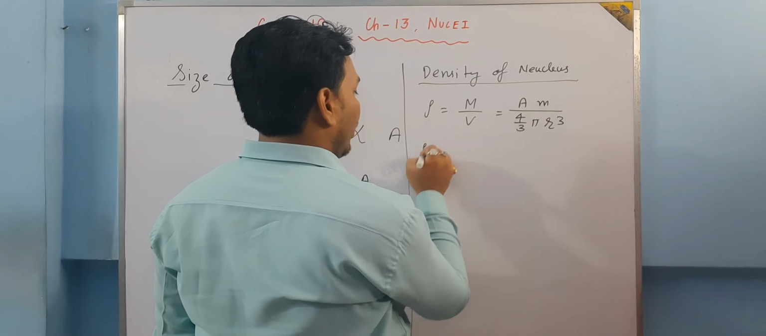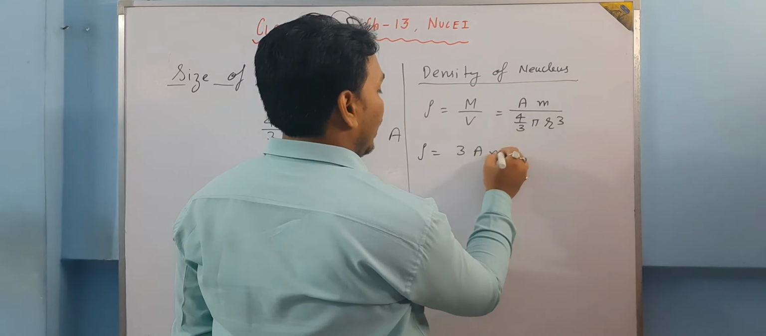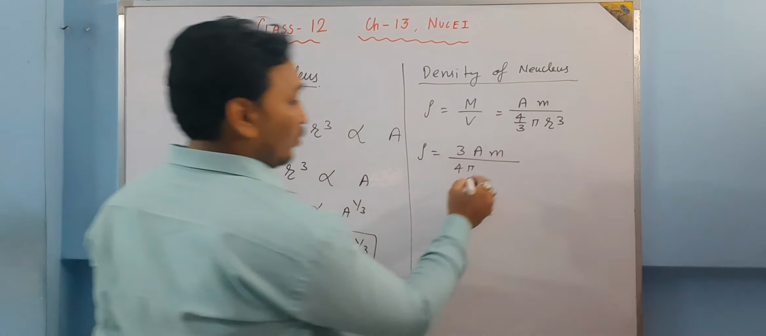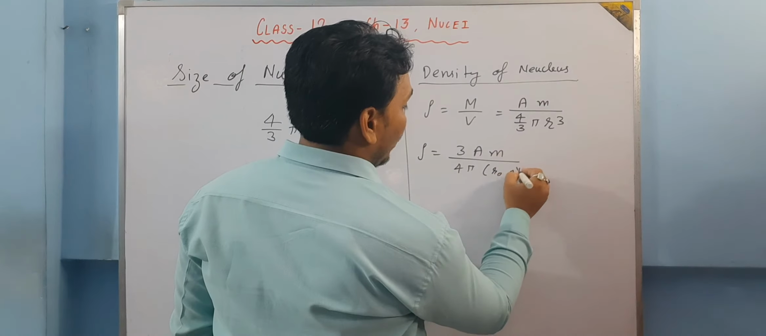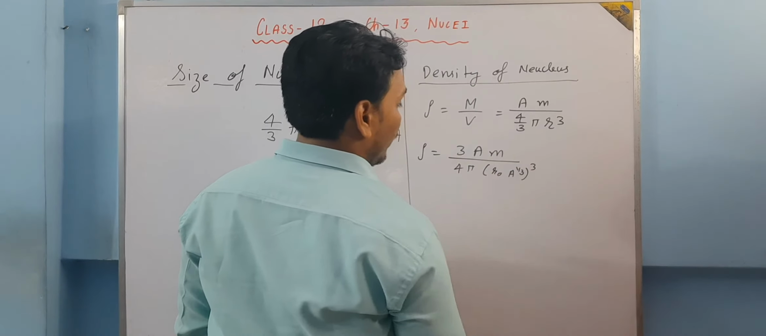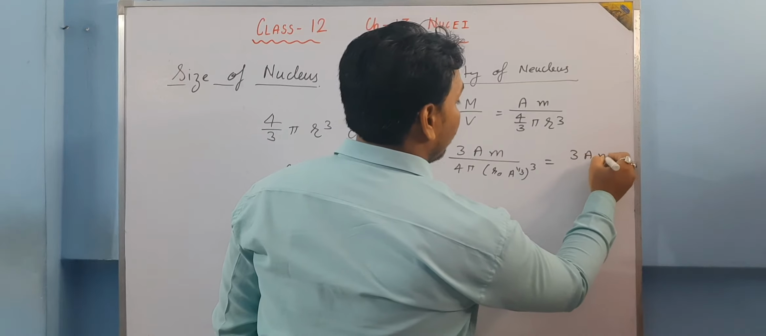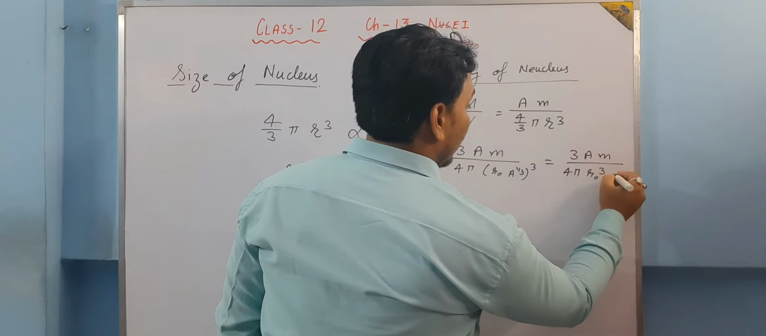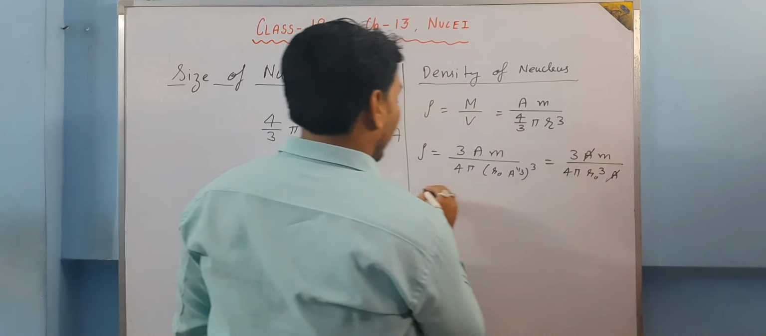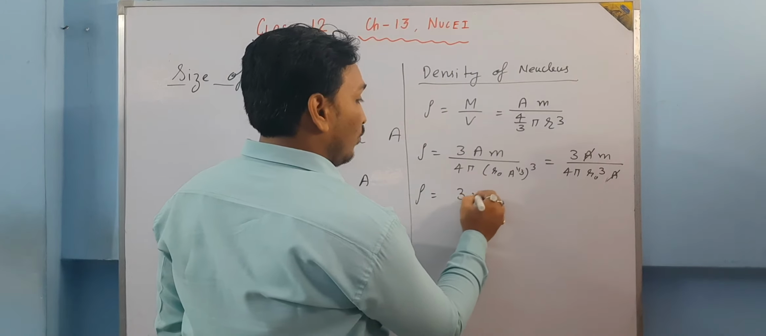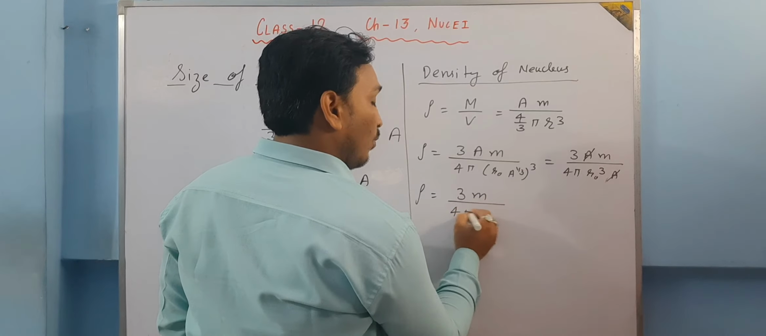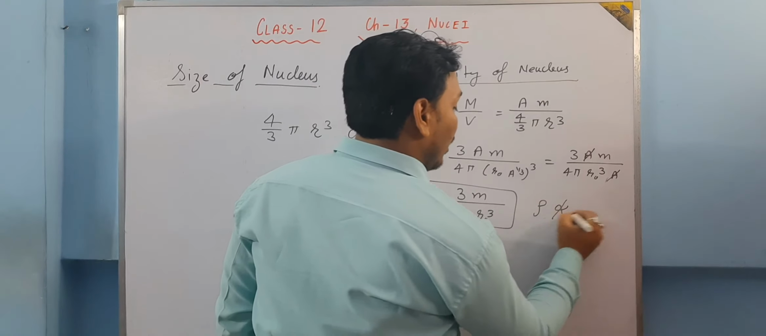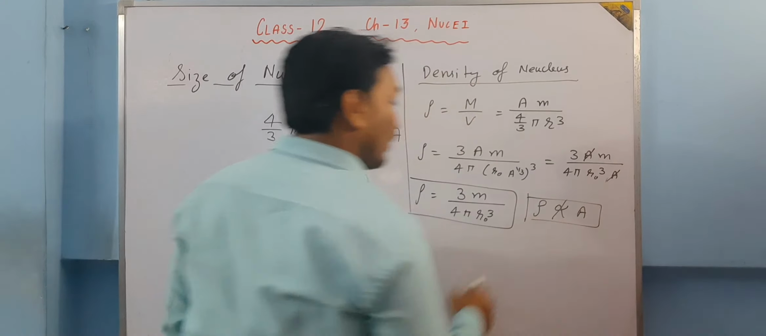So 3 will go in the numerator. We are going to have 3 into A into m upon 4 pi. In place of r cube, I can put r naught into A to the power 1 by 3, whole cube. From here I am going to have 3 A m upon 4 pi r naught cube into A. So A and A will be cancelled out, and density is going to be 3 m upon 4 pi r naught cube. So density is actually independent of A.